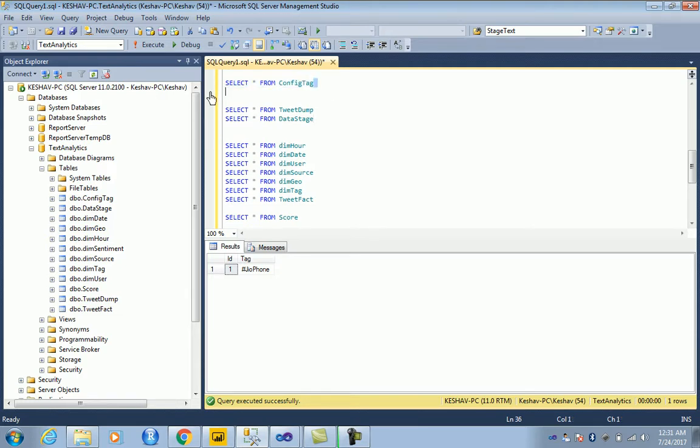So we have the first table as config tag. This table is a small configurable table wherein you configure the hashtags from Twitter that you want to study. Now, 2 days back in India, Reliance launched a new Jio phone.